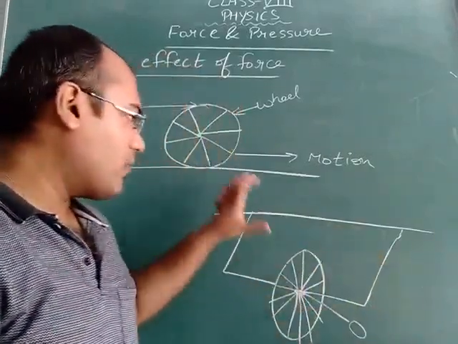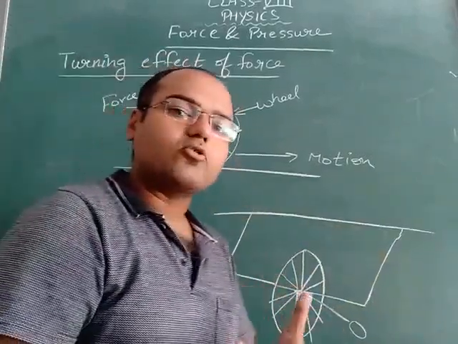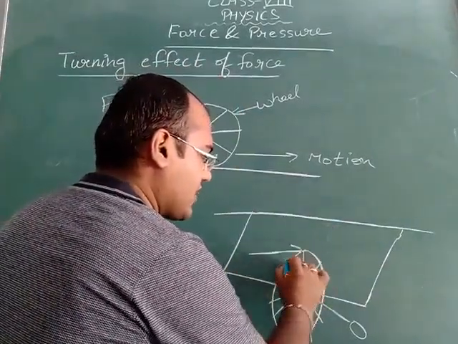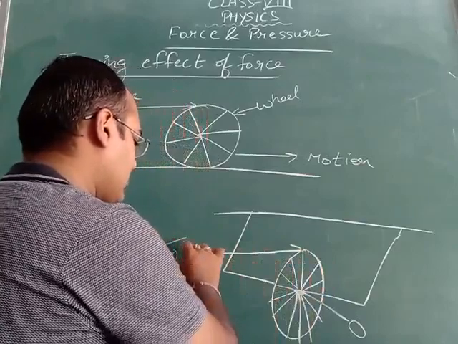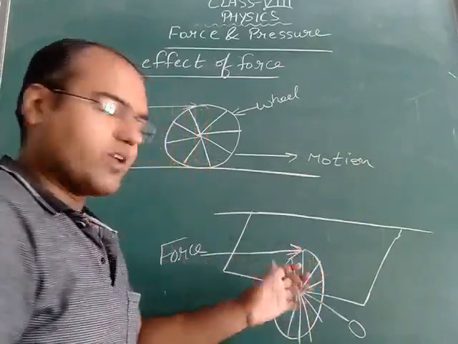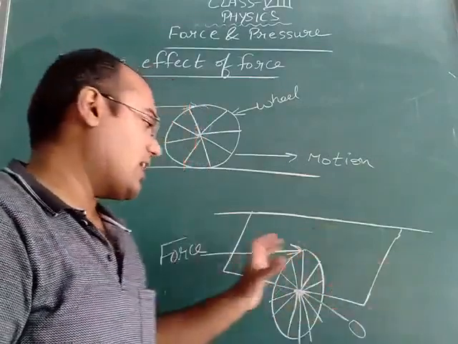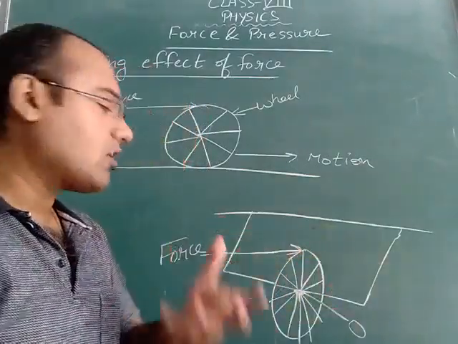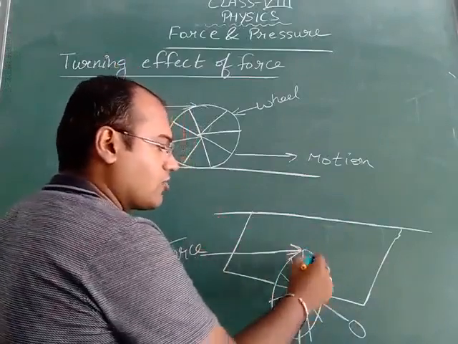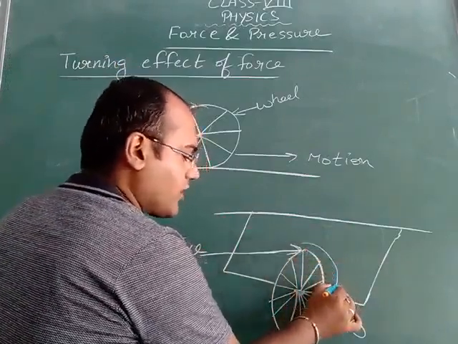So whenever a body is not free to move and we apply a force on this body, then what will you observe? We will observe that it will not move but it will rotate.